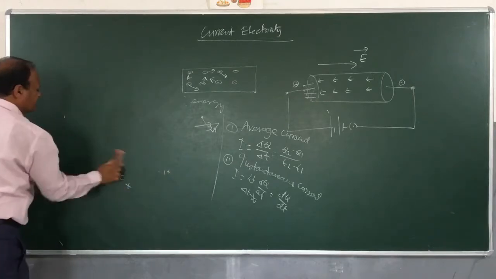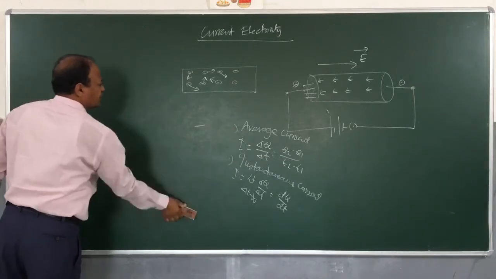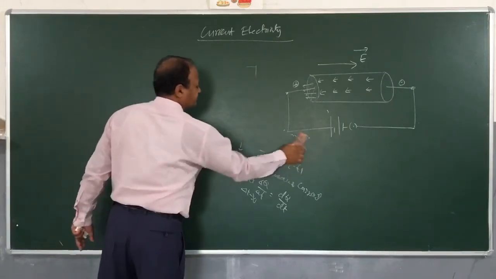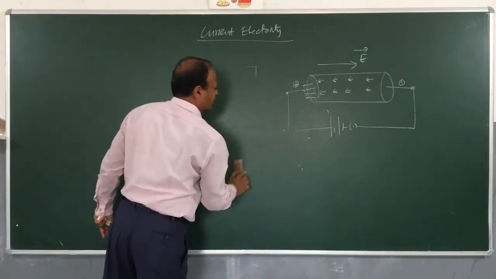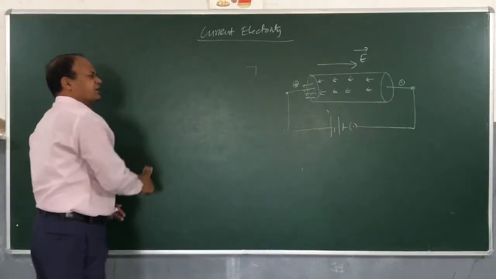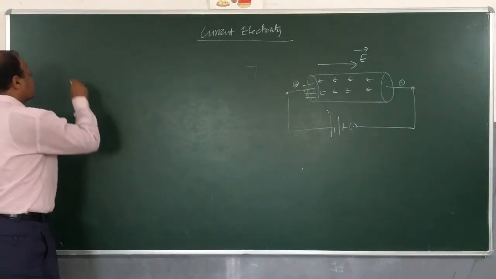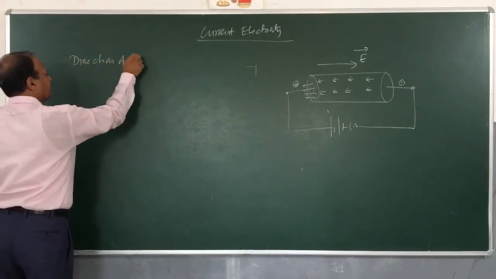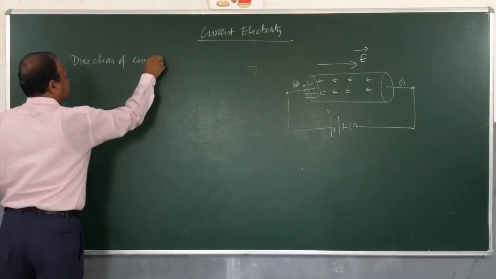Now we will come to direction of current. Children, current flows always in a fixed direction. Let us see what is the actual direction and what is the conventional direction. Direction of current.